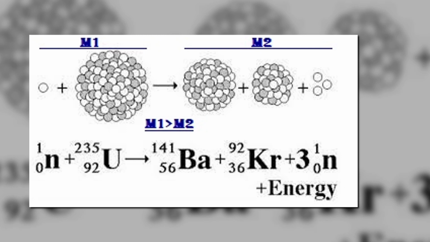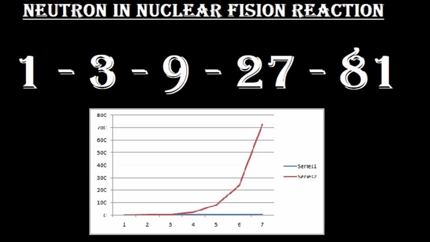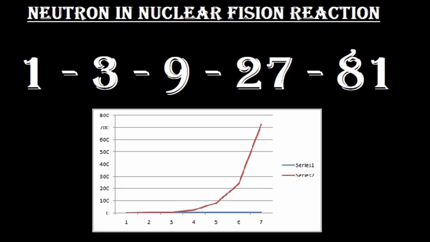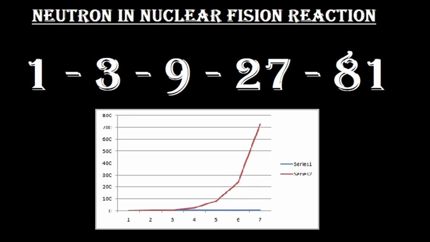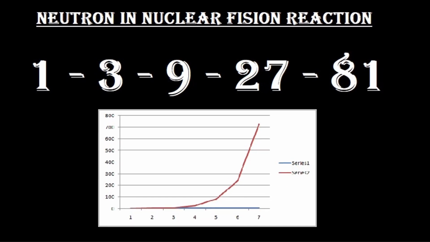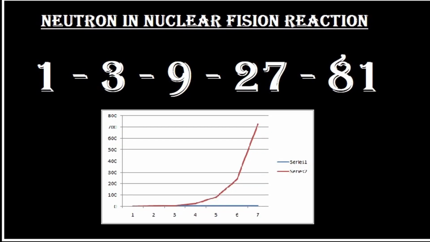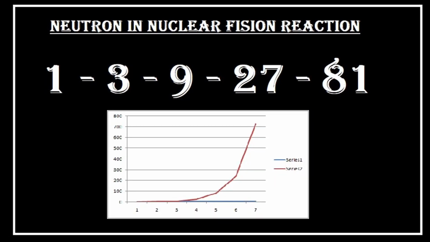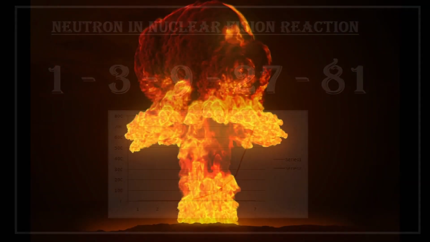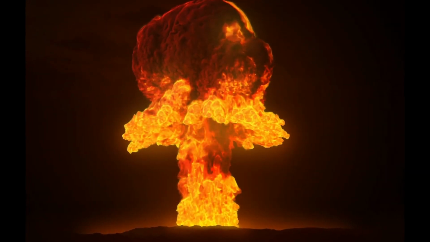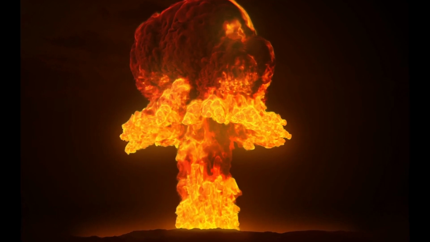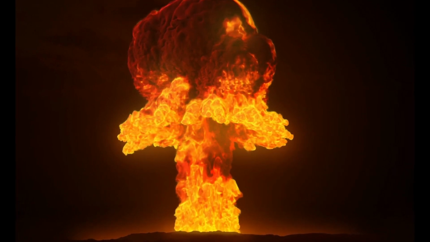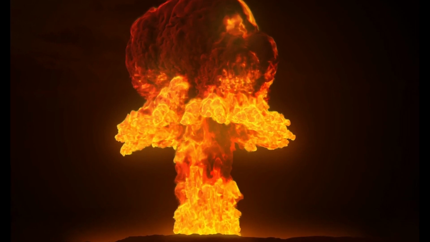But in practical situations inside a nuclear power plant, the reaction needs to be controlled. As you can see, 1 neutron is producing 3 neutrons. These 3 neutrons, in turn, will hit 3 more uranium atoms and produce 9 neutrons. Then these 9 neutrons will produce 27, and it will exponentially keep increasing. So, if the reaction isn't controlled, it will lead to an explosion. A nuclear explosion can have a catastrophic effect. It can wipe out an entire city, or even a country in its worst form.